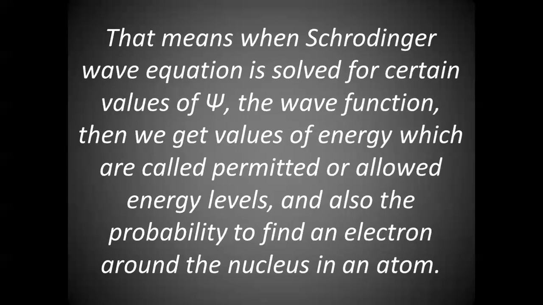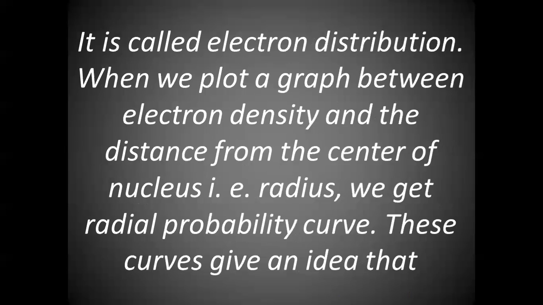This is the reason why he says that energy is absorbed or emitted by an electron in photons, 1 photon, 2 photons, like that, and also the probability to find an electron around the nucleus in an atom, which is called electron distribution.